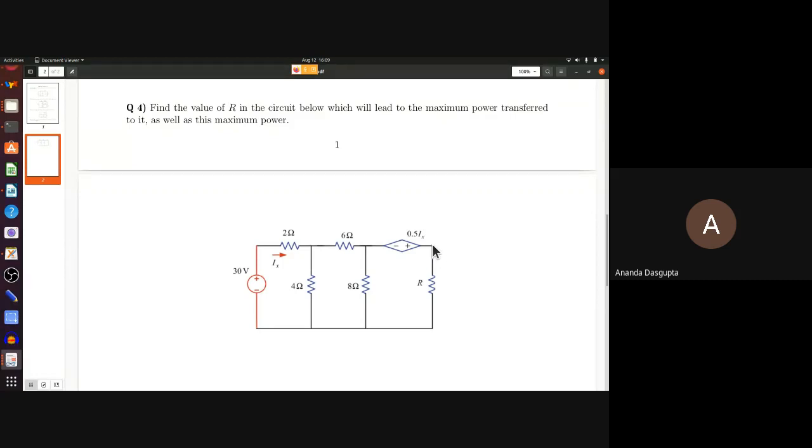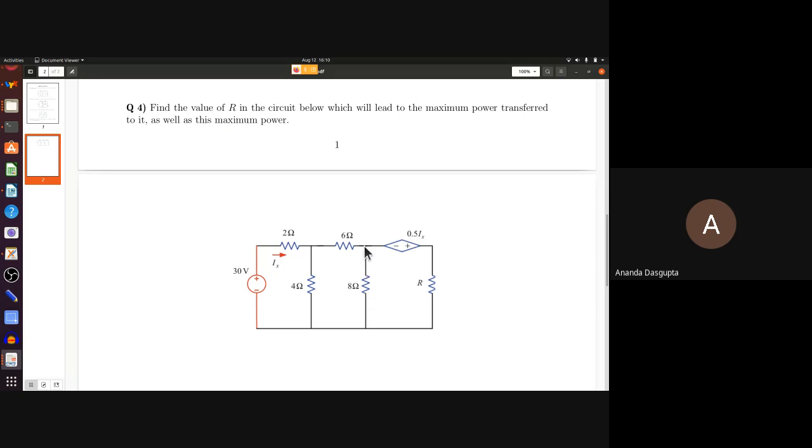Fine. Now the voltage between these 2 points is actually not the same as the voltage between these 2 points, right? The voltage between these 2 points can be calculated rather easily using simple series parallel combinations, right? Is everybody with me so far?